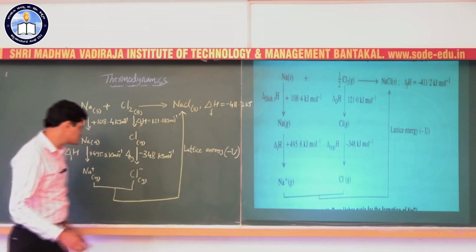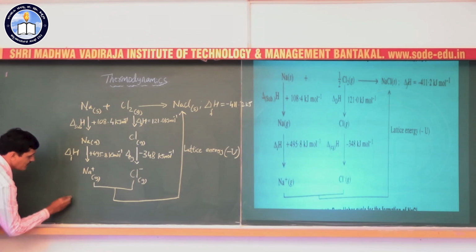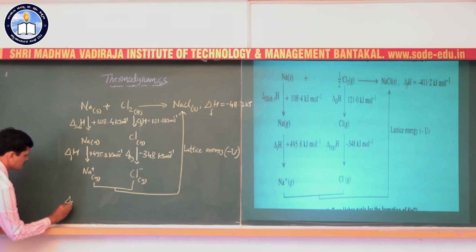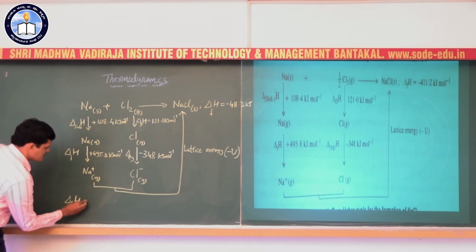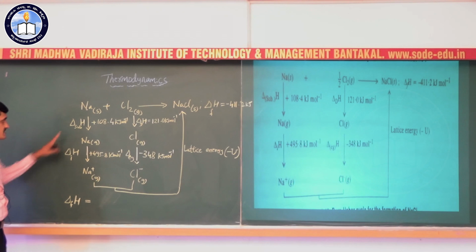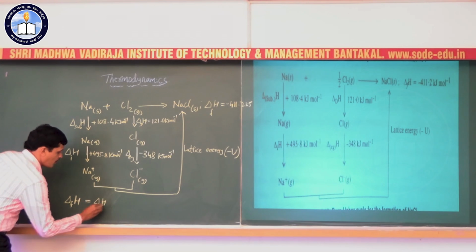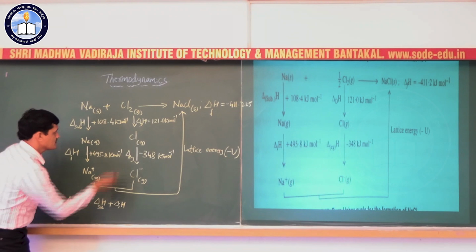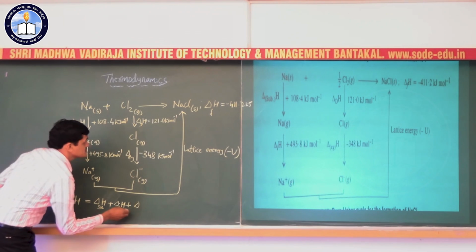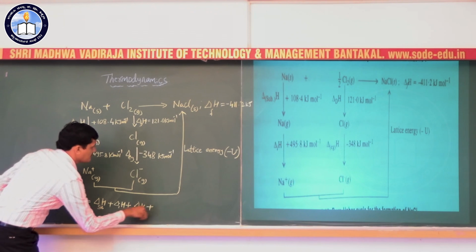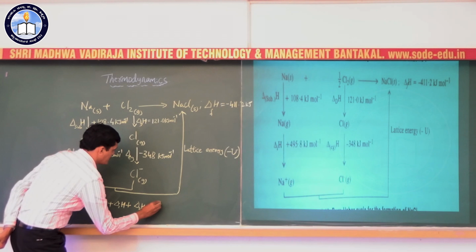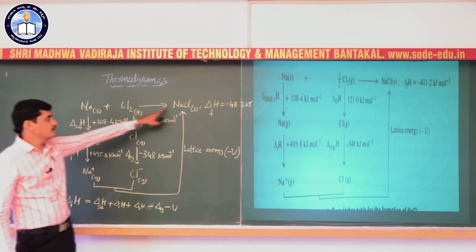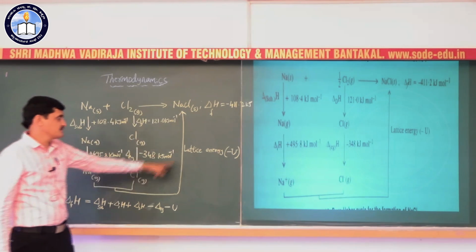So the enthalpy of formation, delta H, is equal to the enthalpy of sublimation of sodium plus ionization enthalpy of sodium plus dissociation enthalpy plus electron gain enthalpy minus U. So this is a single step, and these are the different steps involved in the process.